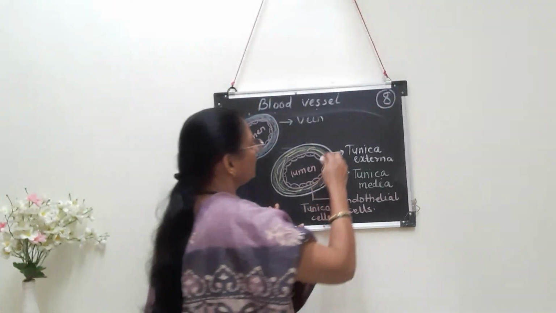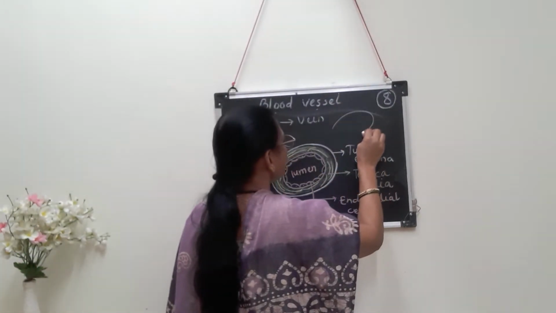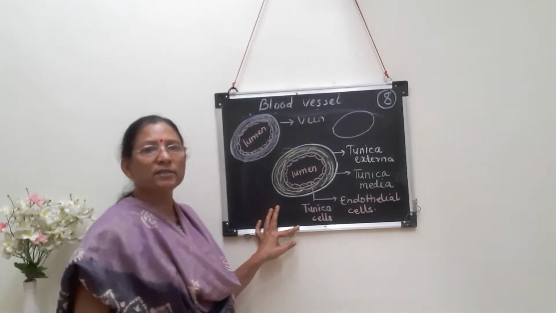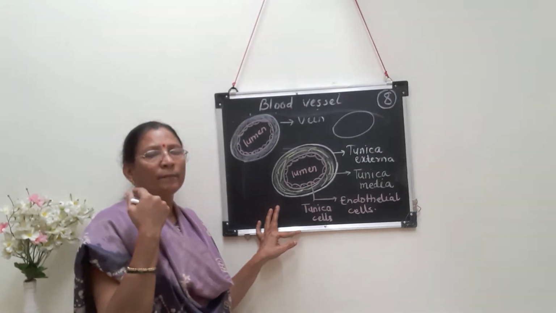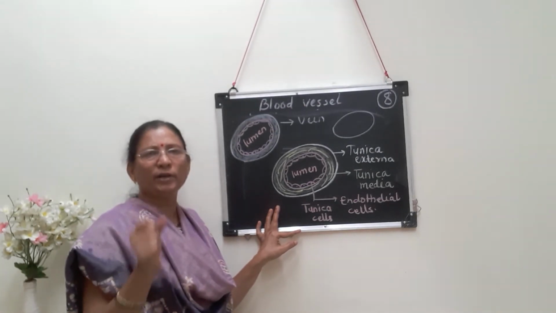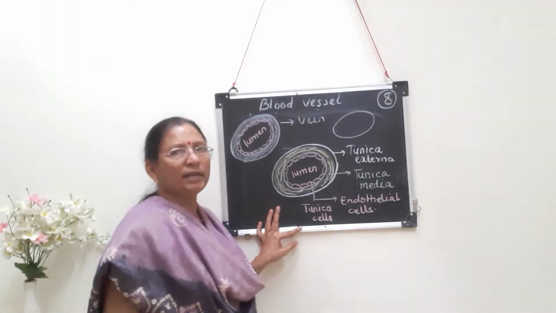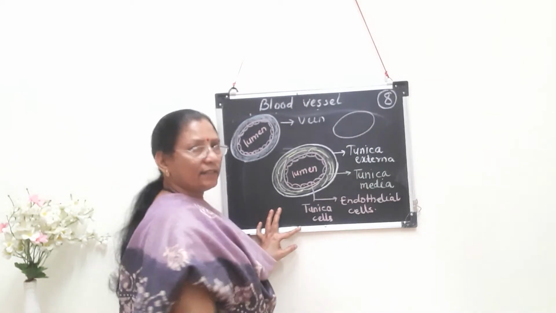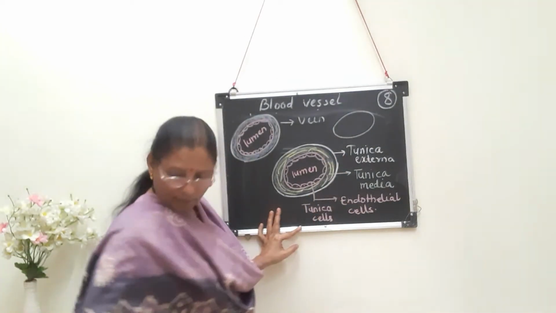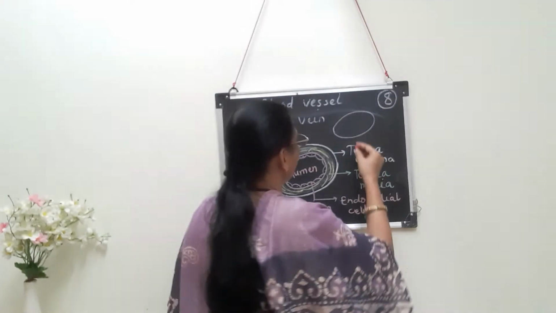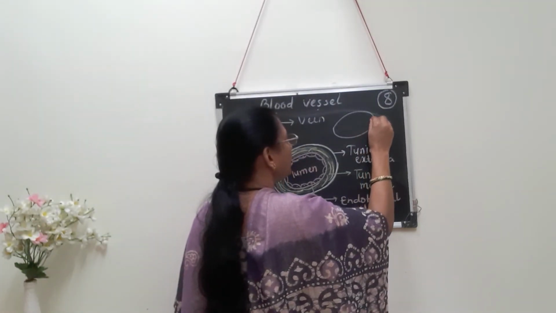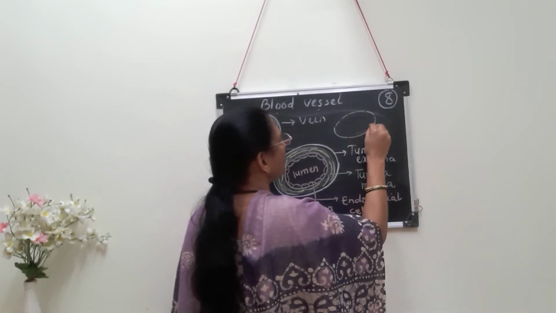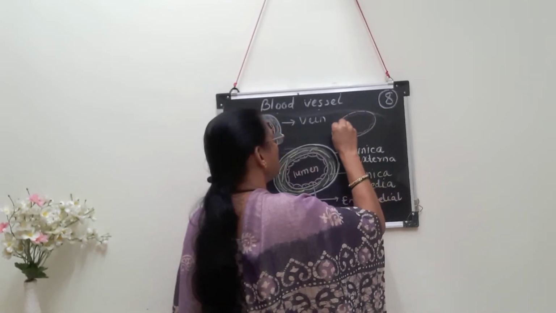Now we have to see the structure of the capillary. Capillaries are very fine blood vessels. If you see the structure of the eye, you can see minute blood vessels, and these are capillaries. Artery and vein consist of three layers in their wall, but a capillary consists of only a basement membrane and a single layer of endothelial cells made up of flat squamous epithelial cells.